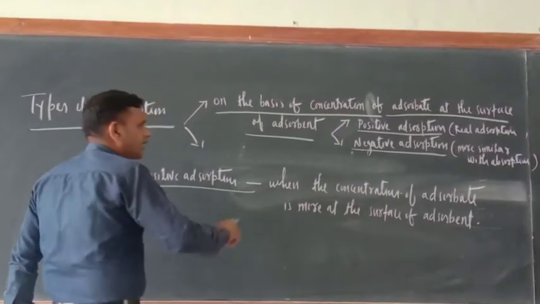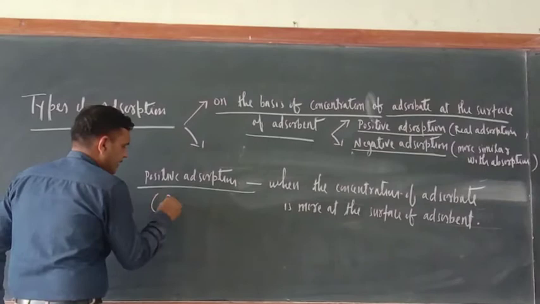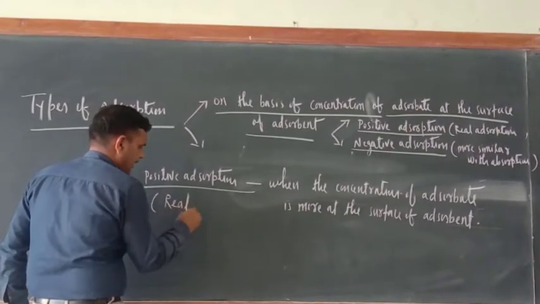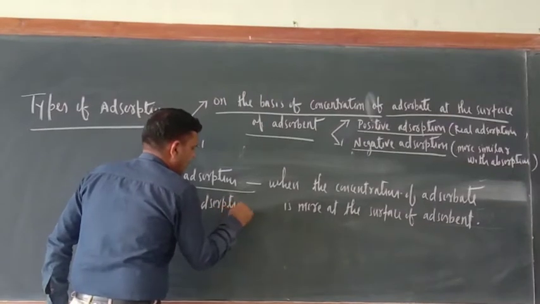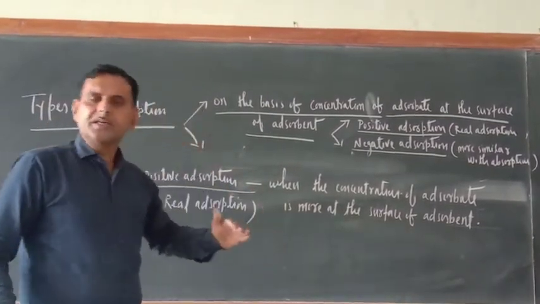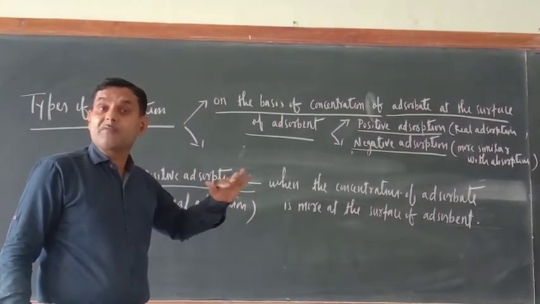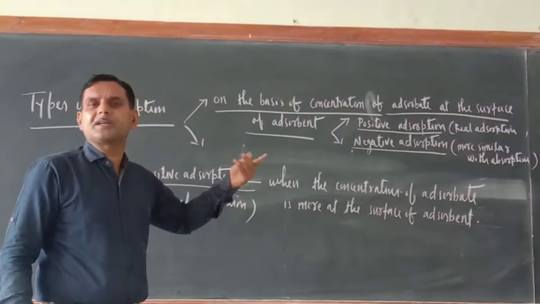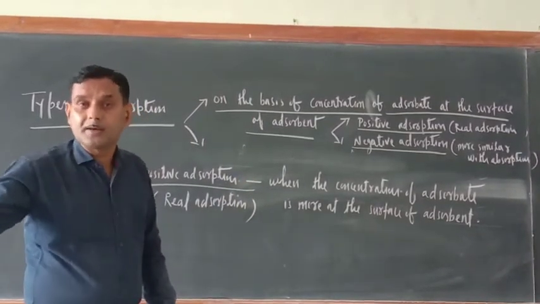And I wrote here one word: this is only real adsorption. Why is this real adsorption? Because according to the definition, adsorption is the phenomenon in which the concentration of adsorbate is more at the surface of adsorbent as compared to the bulk.